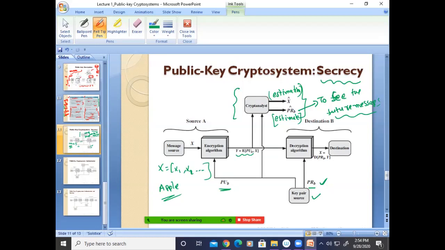We can easily remember the mathematical equations. This is very simple, but in future we will get many different mathematical equations. Encryption uses the key, meaning the public key PUB, where B means destination B, and X is the plain text. Decryption is just the opposite, using the key and the ciphertext. Clear, all of you? How it provides the secrecy is that the destination only knows the private key.